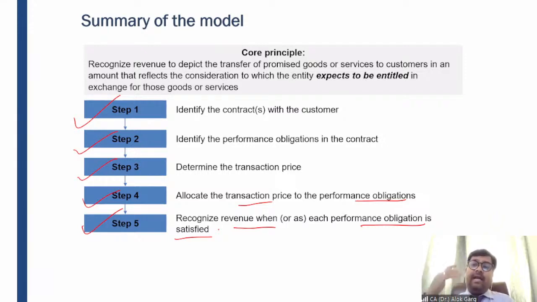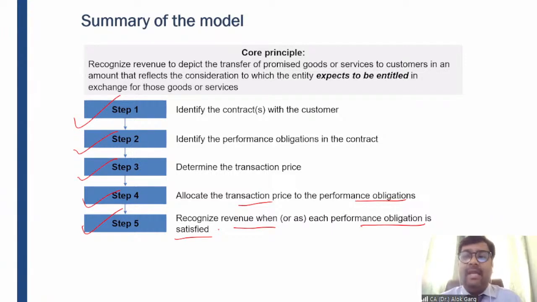So you have seen that I have put an accounting entry on 15th March 21 for the AC. Then I put an accounting entry for the stabilizer and installation service on 20th May 2021. Then an accounting entry for the maintenance service in November 2021, right? Hence, if you have to recognize revenue by substance, when the performance obligation gets satisfied, of course you need to have a value for that. And for getting a value, you need to allocate the entire transaction price into the different performance obligations. And of course, you need to recognize revenue when each performance obligation is satisfied.